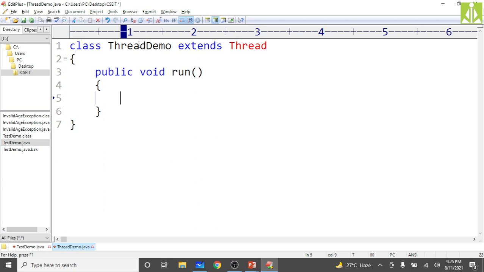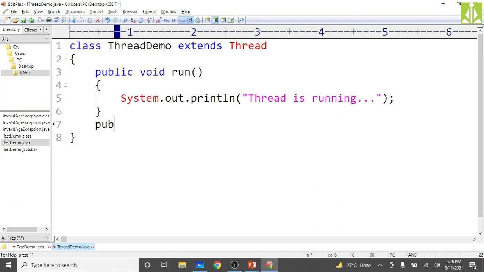So as of now I don't have any logic, so what I'm doing, I'm printing a simple message, System.out.println("Thread is running"). So when the run method gets executed, that means the thread is running. Okay, only this statement is enough.